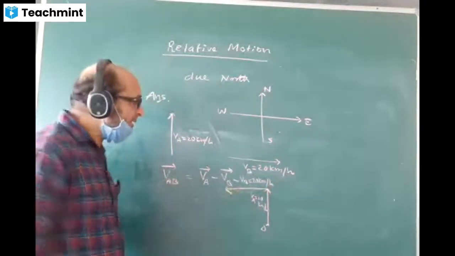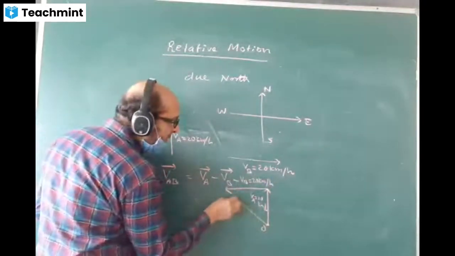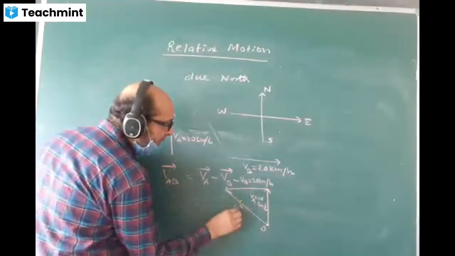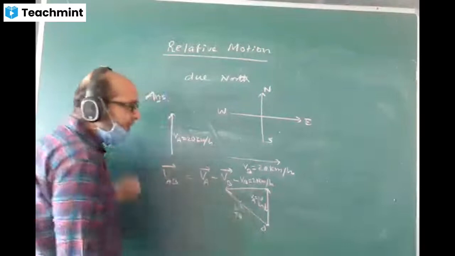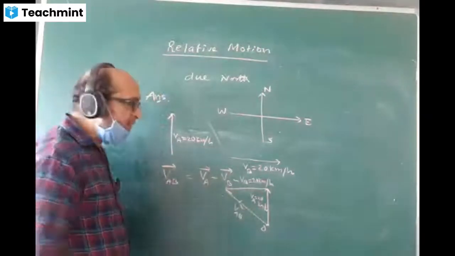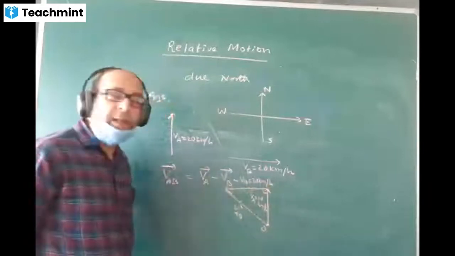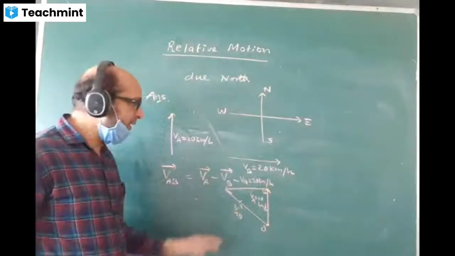Minus VB. Where is the resultant? The resultant will come here. This resultant is equal to VAB. How to find the VAB value? Because we know VA and minus VB, the angle between them is 90 degrees, I'll use the Pythagoras theorem and find the value of VAB.